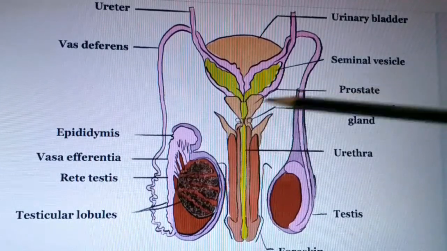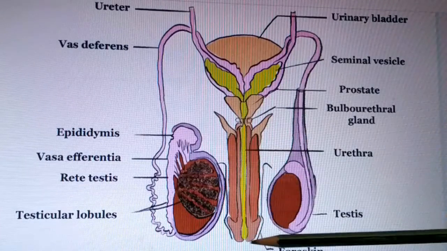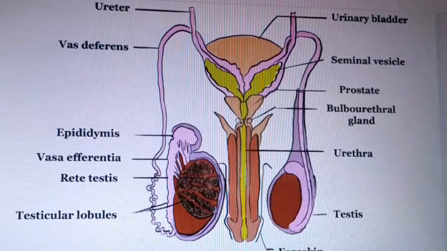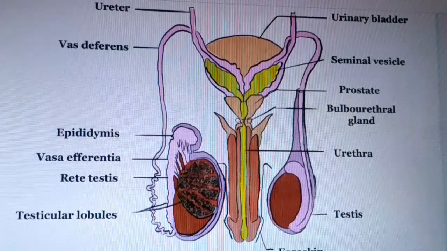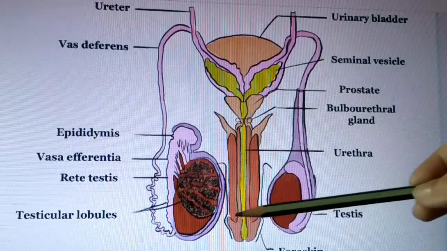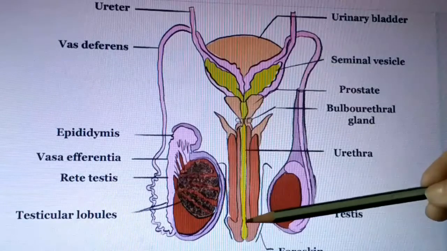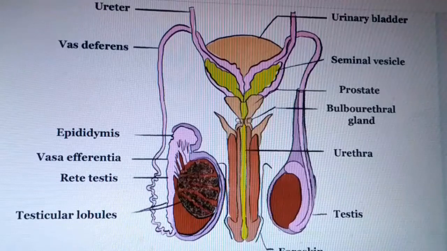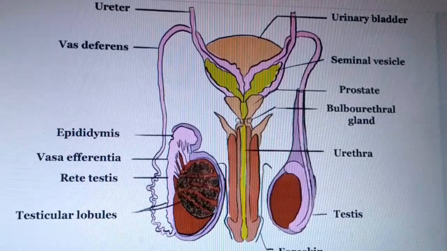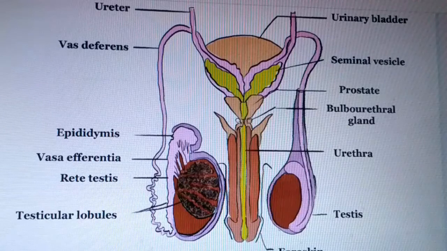After that, they commonly form a structure that is penis. Penis is a cylindrical and highly vascularized copulatory organ. The tip of the penis is known as glans penis. Here, the tip or head part of the penis is known as glans penis. The penis contains 3 cylindrical strands of erectile tissue, 2 corpora cavernosa and 1 corpus spongiosum.